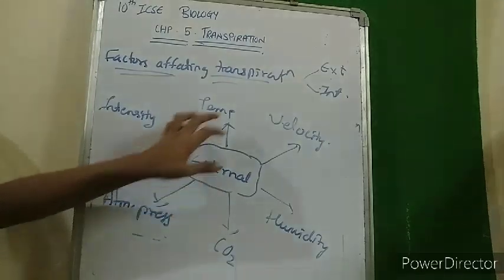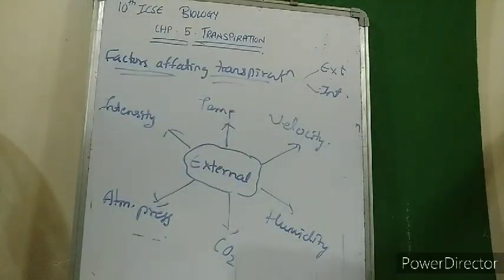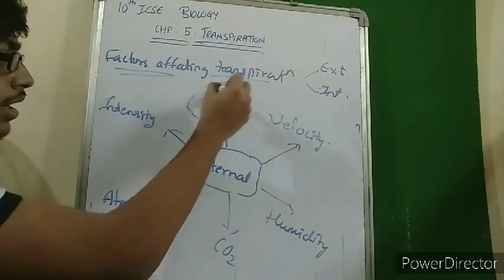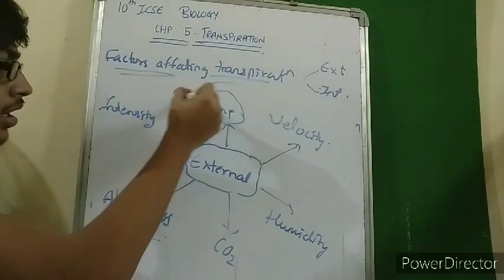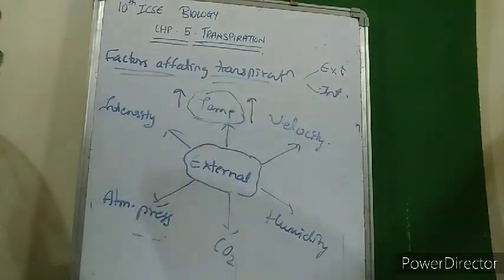So what are the external factors? The first factor is temperature. It's simple logic. An increase in temperature outside the plant body would increase the heat, and the increase in heat would lead to more conversion of liquid to gas. So more conversion of liquid water in the leaf surface to water vapor would take place and transpiration would increase. So increased temperature would increase transpiration.